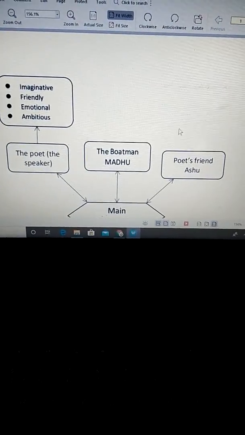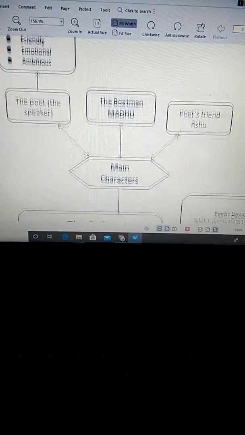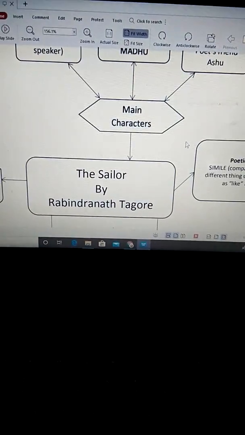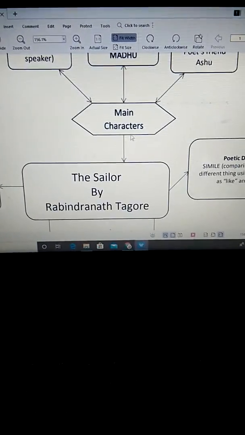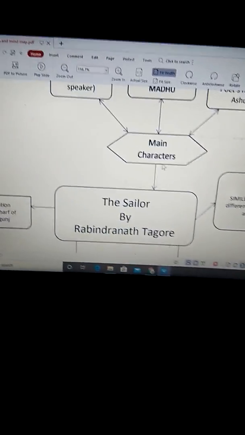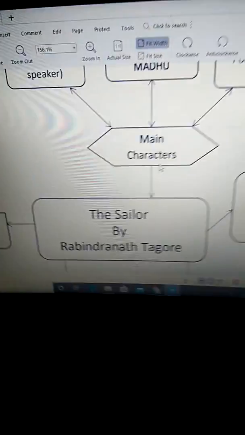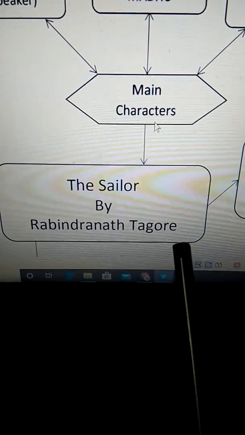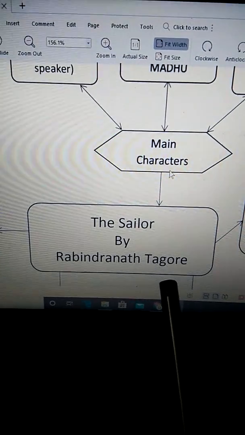Today we will start our lesson with the mind map of the poem that we have done recently, that is The Sailor. Who is the writer of the poem? Rabindranath Tagore is the writer of the poem.